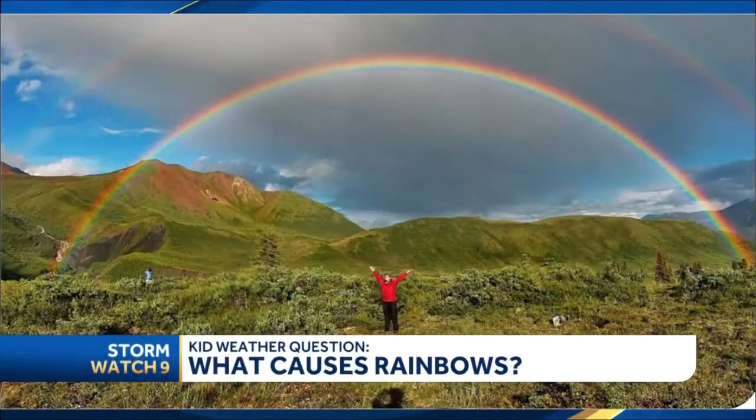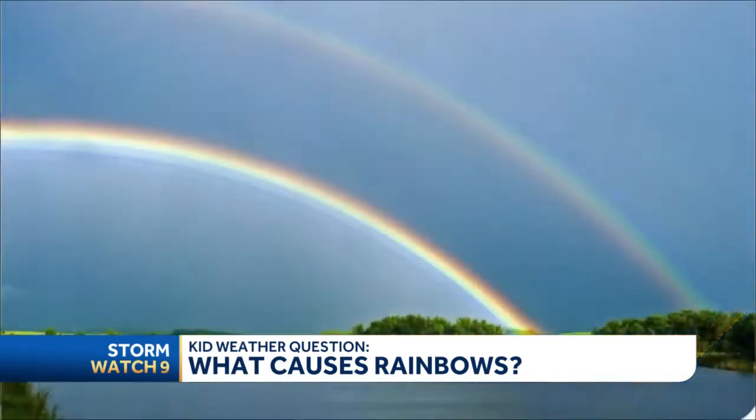You need two things in the sky for a rainbow, and that's why we don't get rainbows every single day. You need the sunshine in one part of the sky and falling rain in the other part of the sky. And when the sunshine goes through those raindrops, you get that spectacle of color in the sky with a certain order to the colors that makes that rainbow. And sometimes it'll arc across just a certain portion of the sky. As you can see in this photo, it can sometimes go all the way across the sky.